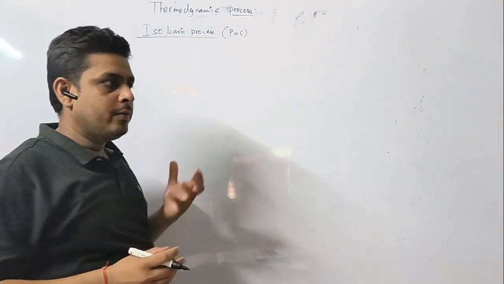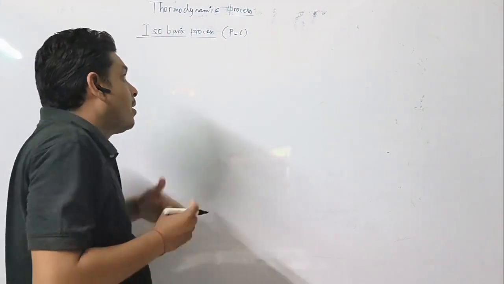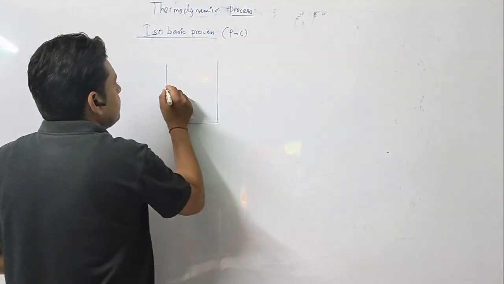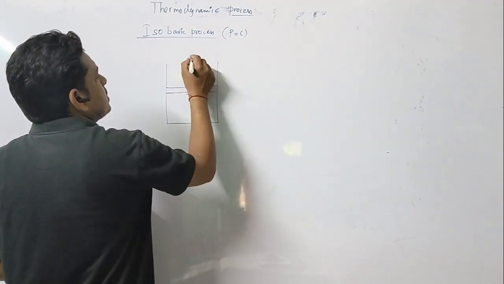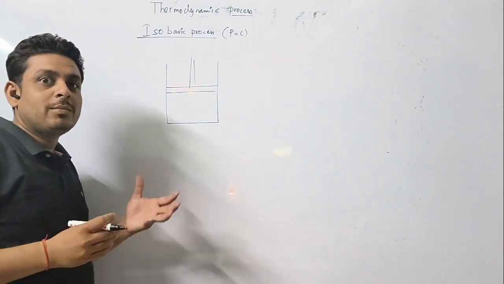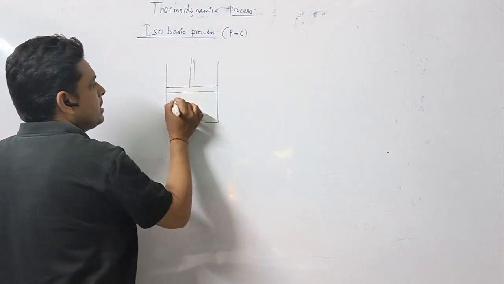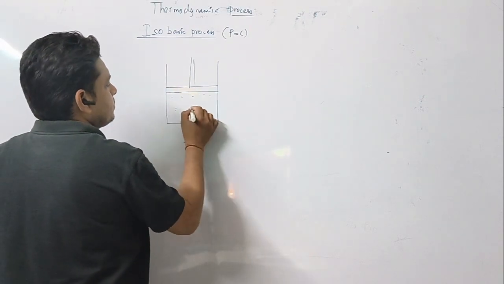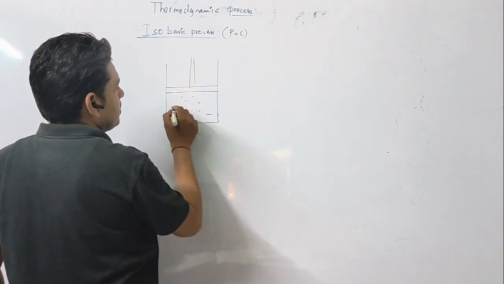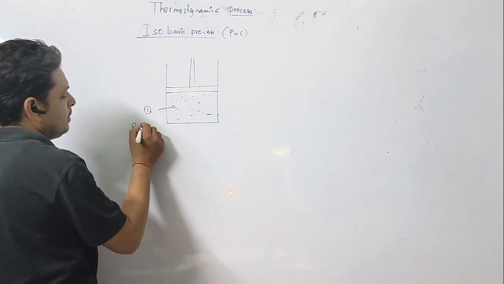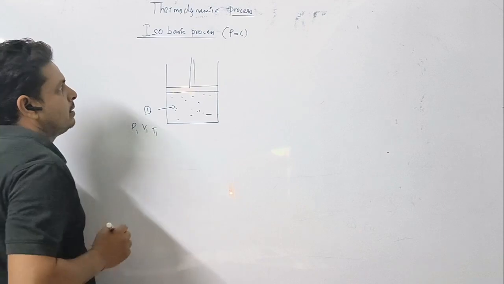How will you understand how pressure will remain constant? Suppose there is a system. Always try to use this piston cylinder, because you will be able to understand what exactly is happening. It is the best example, I think. So there is a gas in state 1, which means it has pressure P1, volume V1 and temperature T1.